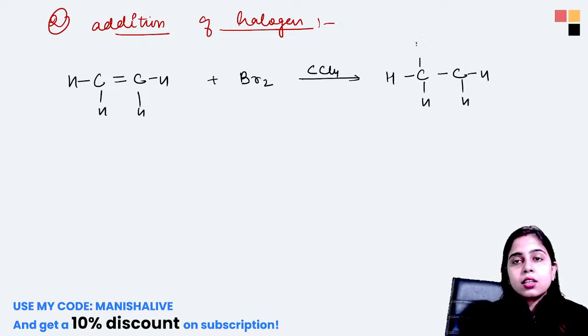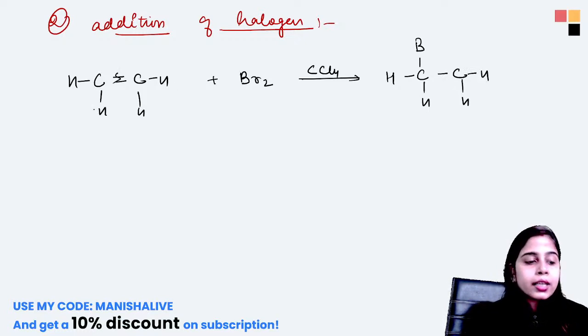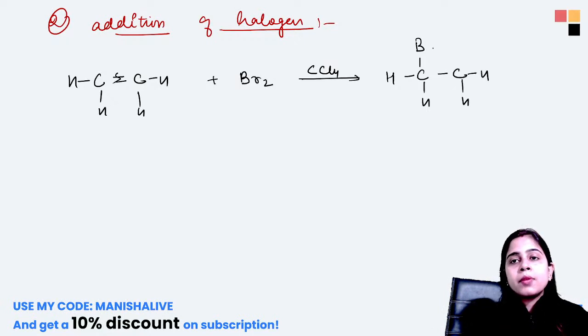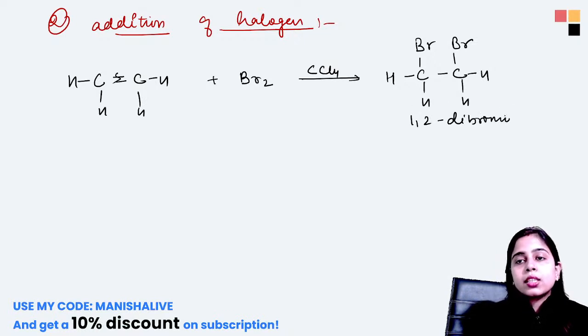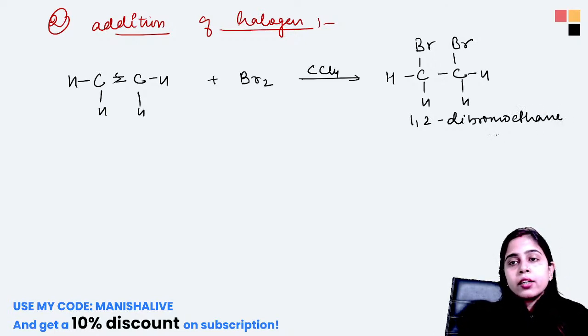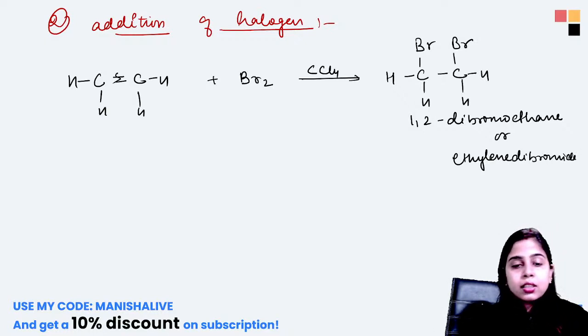We will take this and this bond will again break. The bromine atoms will both come and get attached to this alkene to form your 1,2 dibromoethane, or you can write the common name as ethylene dibromide. Okay, ethylene dibromide. So this is the reaction taking place here.